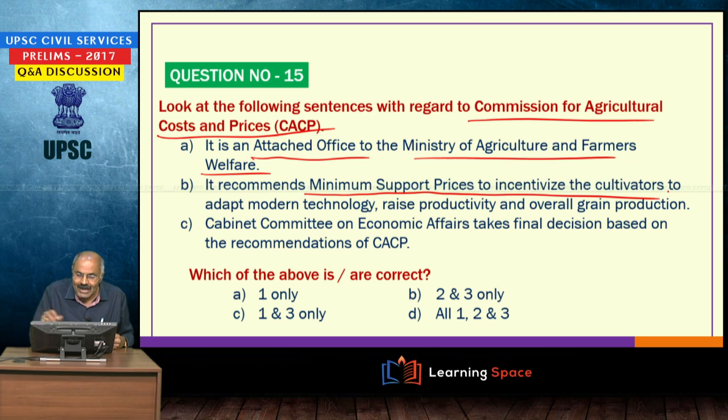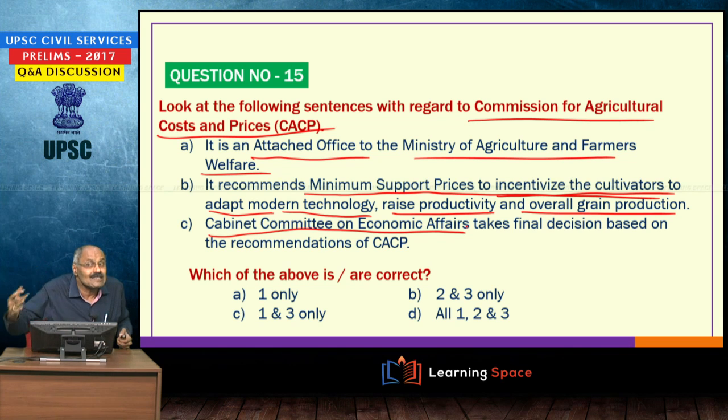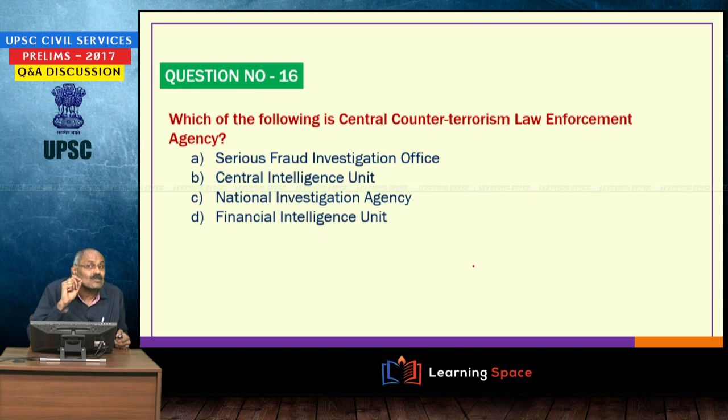It recommends minimum support prices, basically to incentivize the cultivators to adopt modern technology, productivity as well as overall grain production, and CCEA, the Cabinet Committee on Economic Affairs, headed by the Prime Minister, takes the final decision based on the recommendations of CACP. All three are correct. So, CACP is one organization we discussed some time back, and do not forget these things.